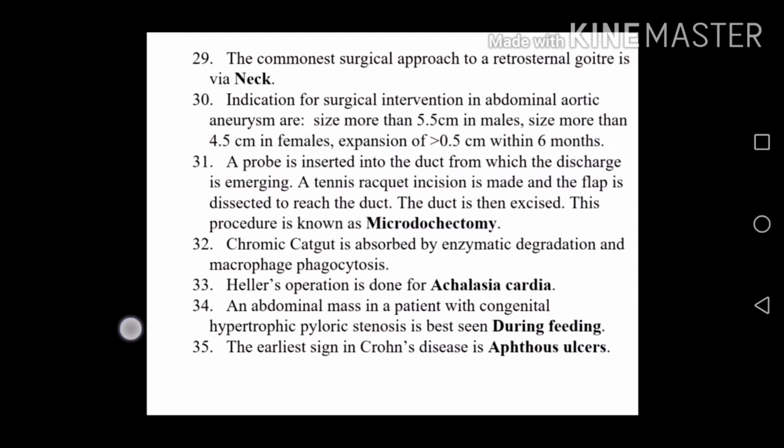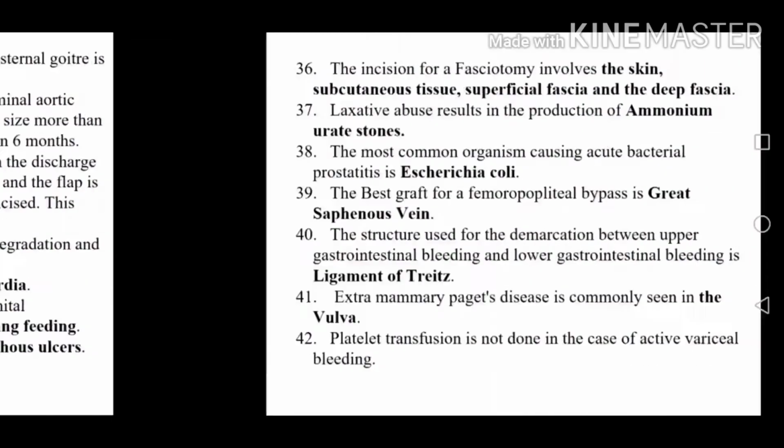Chromic catgut is absorbed by enzymatic degradation and macrophage phagocytosis. Heller's operation is done for achalasia cardia. An abdominal mass in a patient with congenital hypertrophic pyloric stenosis is best seen during feeding. The earliest sign in Crohn's disease is aphthous ulcer.